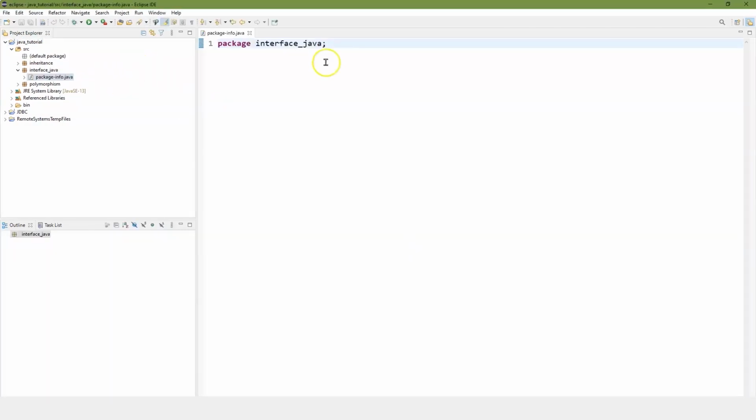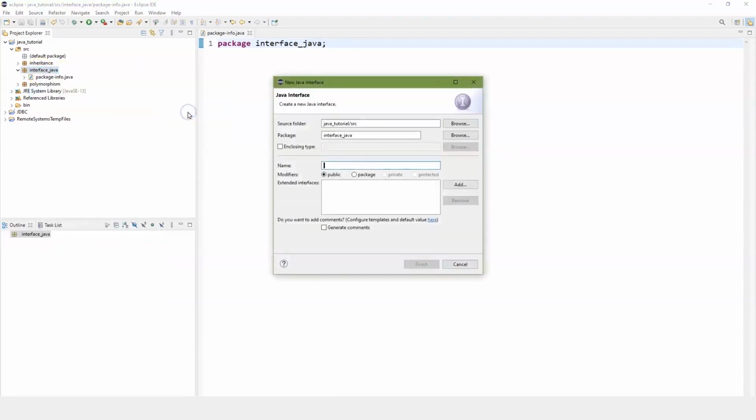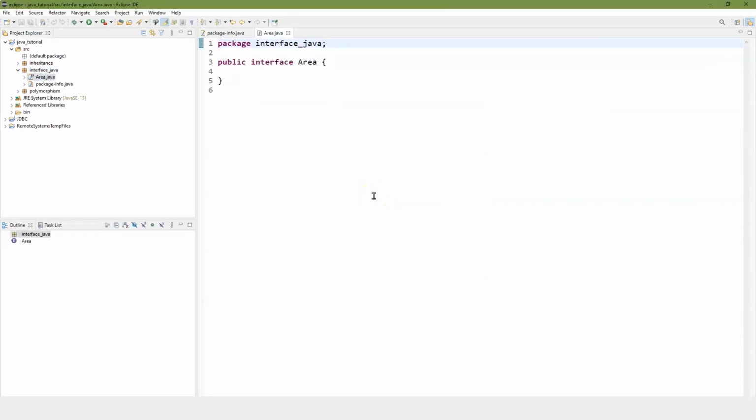And then underneath our package interface Java, we want to go ahead and actually add in an interface. So we go underneath here, new interface, and let's go ahead and call this one area, interface area, and finish. So now we have our package and we have our area, and this is just the same package we did with our polymorphism and inheritance. So now we have a package, and we've added the object of an interface.